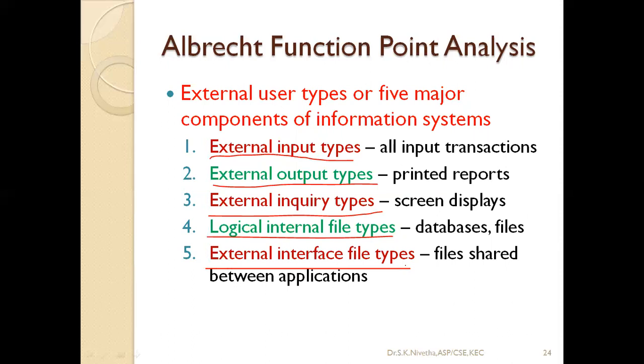In that perspective, the first 2 inputs are easy to develop, the second 2 inputs require some time. So Albrecht function point analysis thinks that each may have different weightage. Accordingly, we have to measure the complexity, then measure the effort required for developing it. So that has been taken into account in this case.